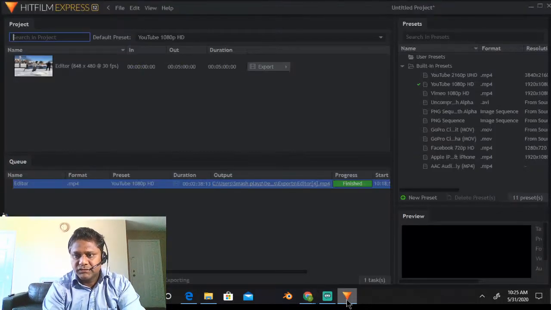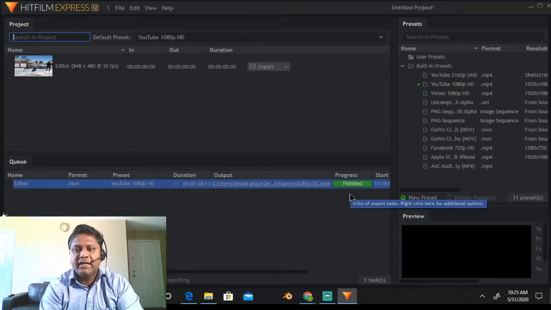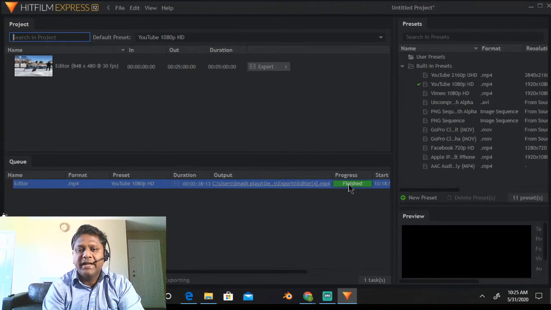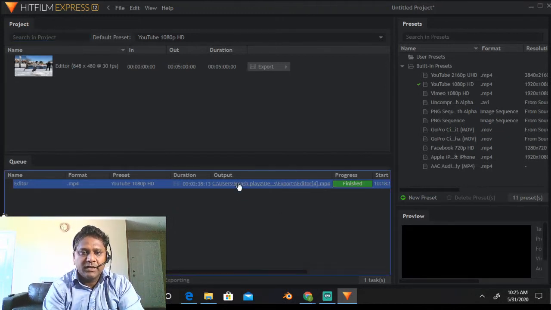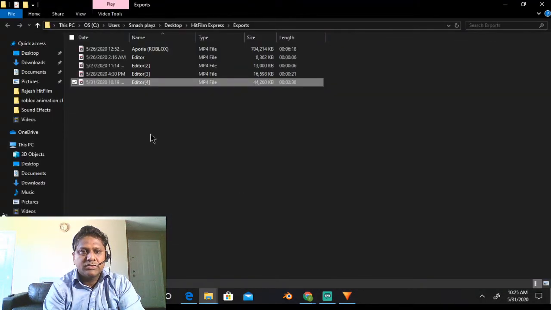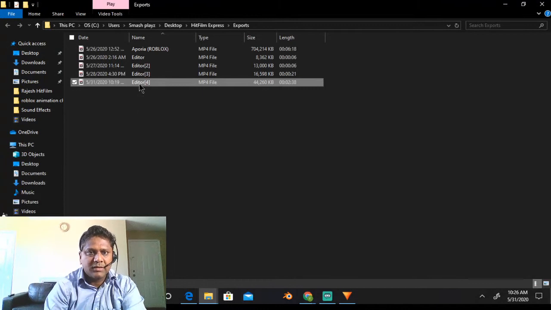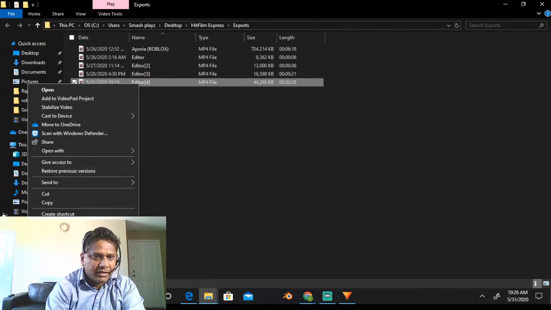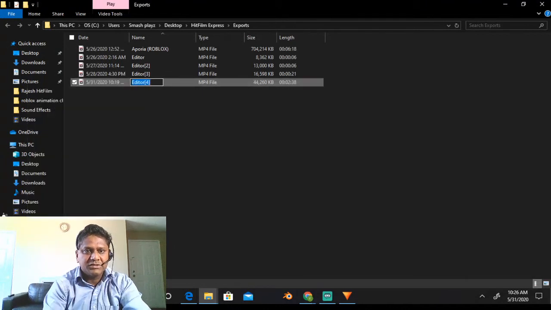So let's see where we are. Okay, good. We have finished in good time. Here we can see this progress has finished. If any error has happened, it will show you that error. Now here's the output file. Here it has shown as the editor file. Let me rename it so that it becomes easy for us.